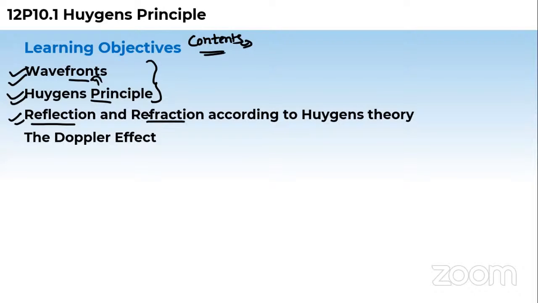Yes, you have heard clearly, reflection and refraction according to Huygens theory. He explains what is actually happening when we treat light as a wave, and how to explain the reflection and refraction process. Then at last, this is a very interesting topic. You can feel this topic outside, nearby in the environment and surroundings, the Doppler effect of light. You can even do this experiment in your homes. At the end we'll see this, but it will take time. We'll first start with wave fronts and Huygens principle.